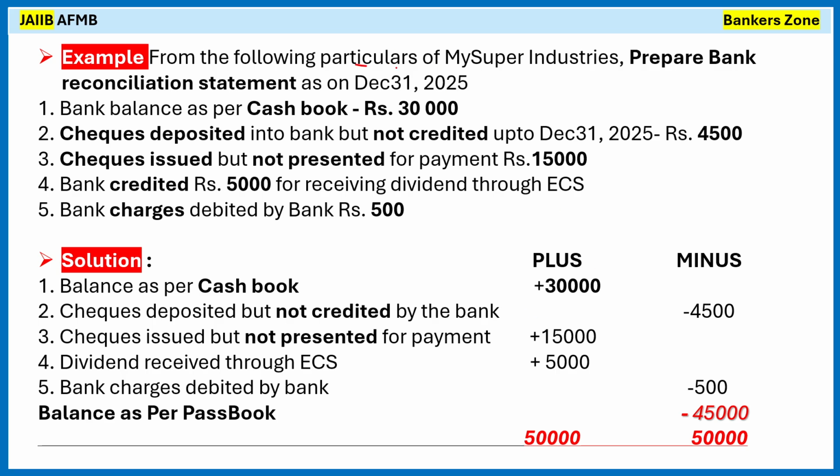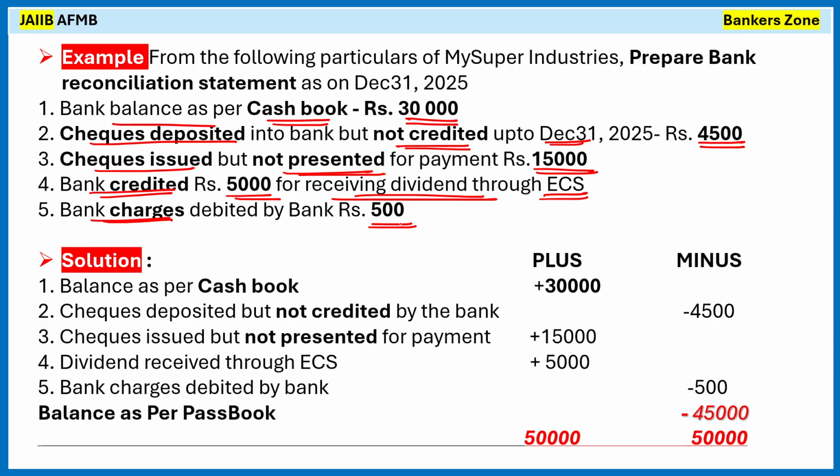From the following particulars of My Super Industry, prepare the bank reconciliation statement as on 31st December 2025. See the given data. The bank balance as per cash book is 30,000. Check deposited into the bank but not credited up to 31st December is 4500. The check issued but not presented for payment is 15000. The bank credited 5,000 for receiving the dividend through the electronic clearing system. Bank debited charges of 500.